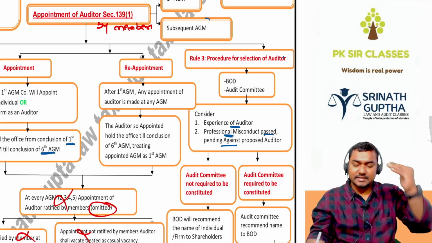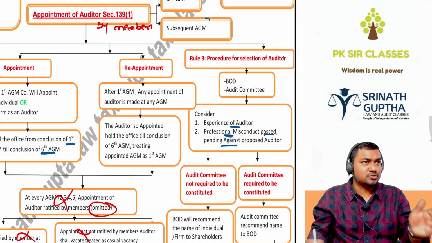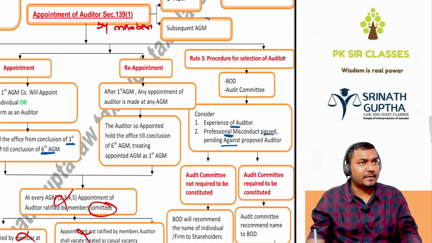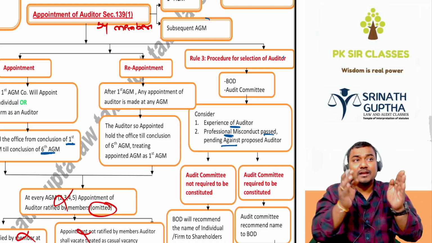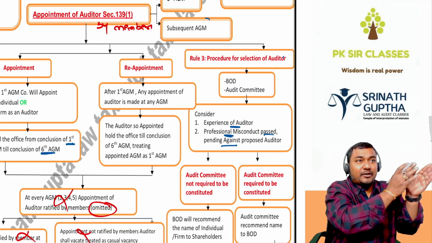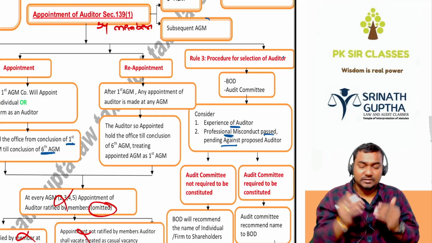So the BOD will see the proposed auditor's experience and whether there is any misconduct on the proposed auditor or not. If there is no pending misconduct, and if he is an experienced auditor, then the BOD or audit committee will recommend the auditor to shareholders in the AGM. Shareholders may appoint.